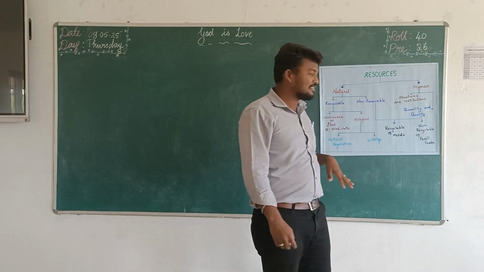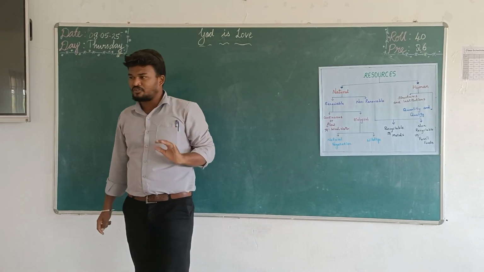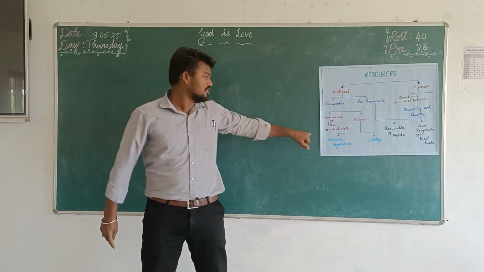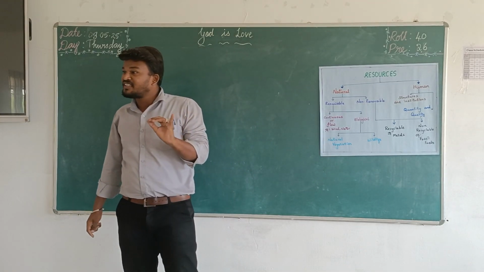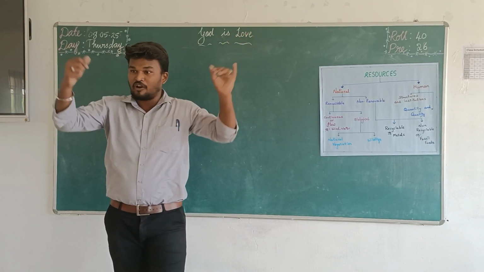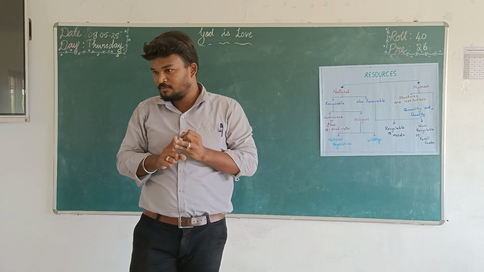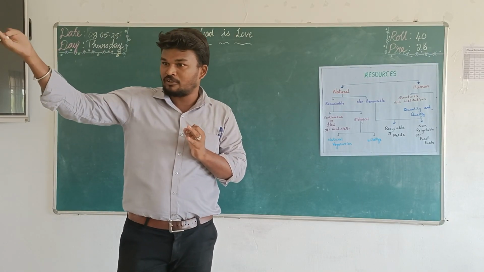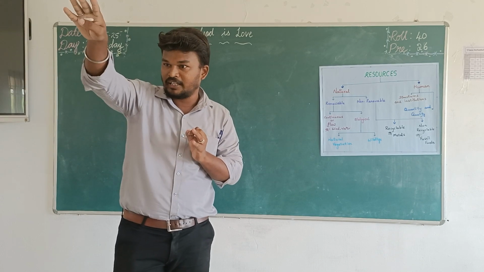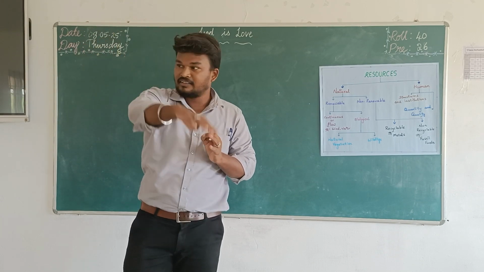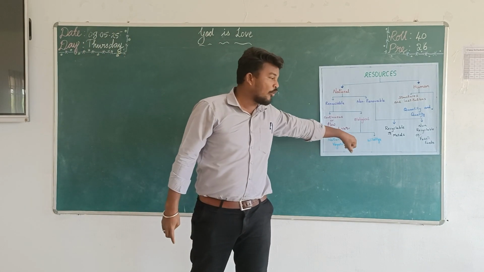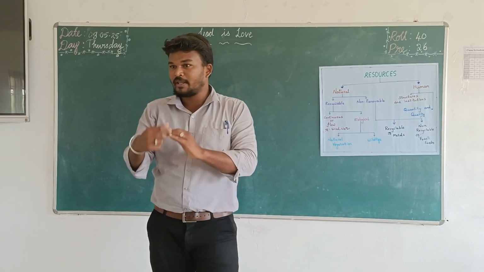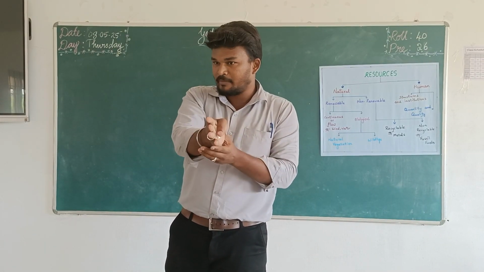Some resources are also called biological resources. Biological resources are natural vegetation: forests and mountains. Some forests suffer deforestation, and again forests are created in some areas. The natural vegetation and wildlife animals: some animals die and some animals are born.